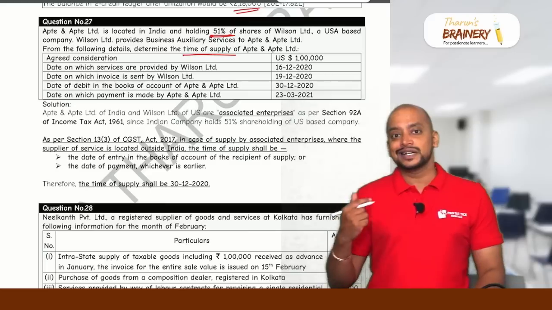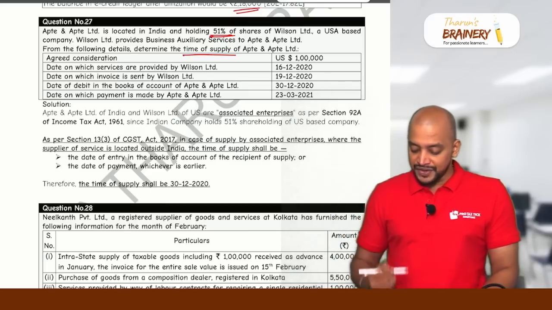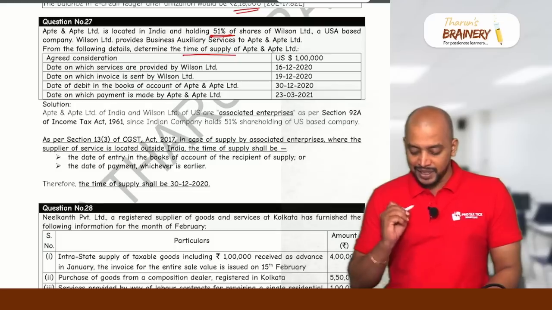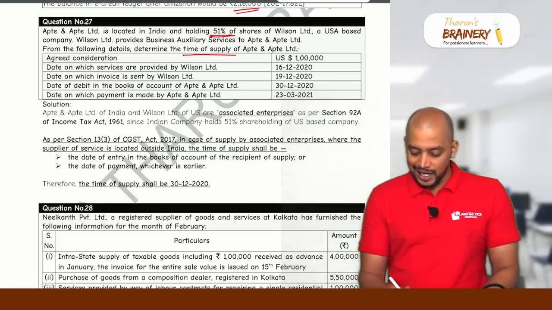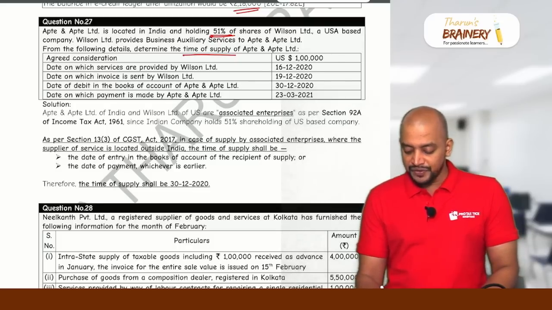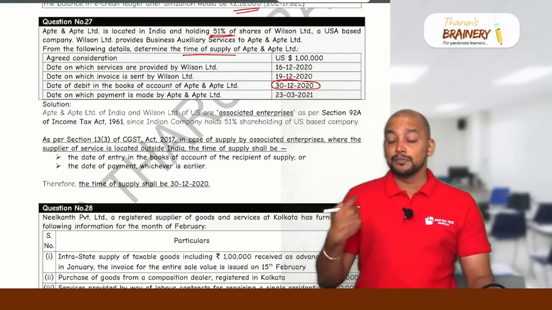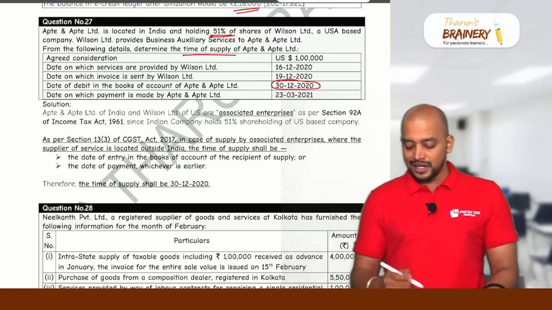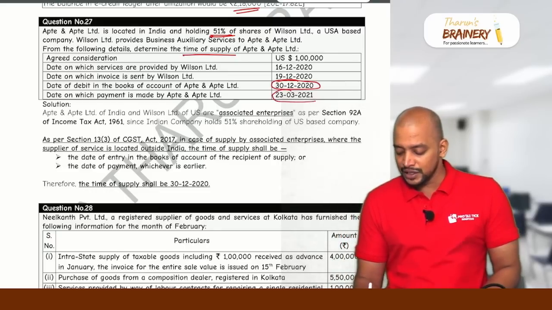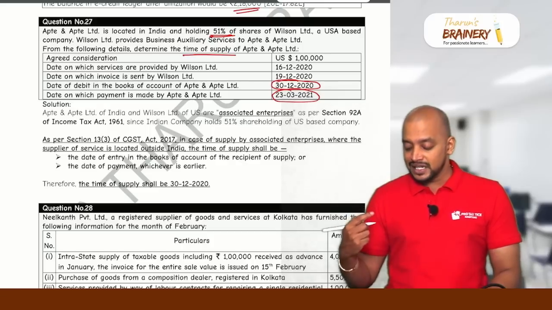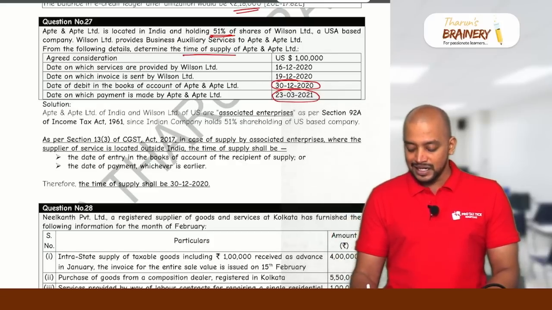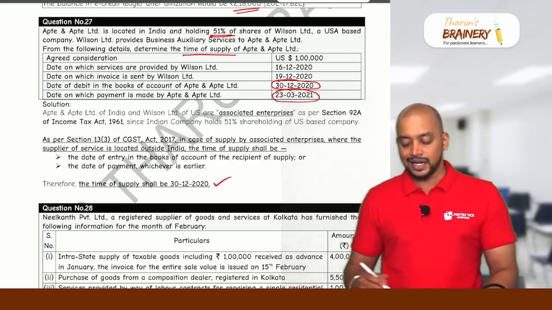First, what is the date of entry in the books of recipient? Who is the recipient? Apte and Apte. So the date of debit in the books of accounts of Apte and Apte is 30/12/2020, and the date on which payment is made by them is 23/3/2021. So whichever is earlier, that is 30/12/2020, will be taken.